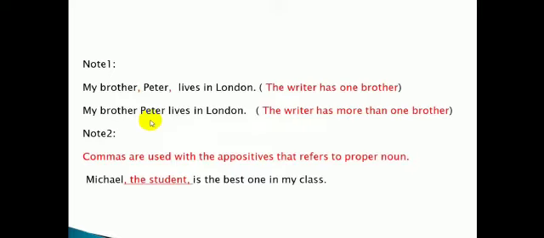Note: two commas are used with an appositive that refers to a proper noun. Very well. If the appositive is identifying a proper noun, then I have to set off this appositive with commas, as we see here. Michael, the student, is the best one in my class. So the student is identifying Michael, which is already a proper noun. Therefore, I have to set off the appositive with two commas, as we see here.